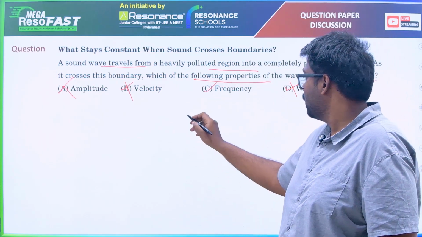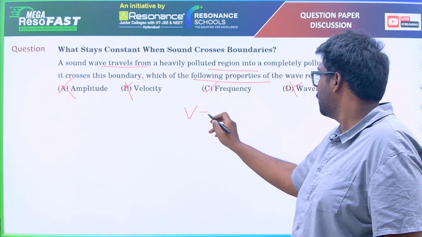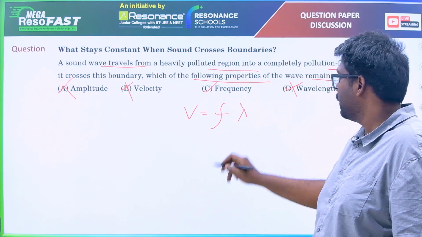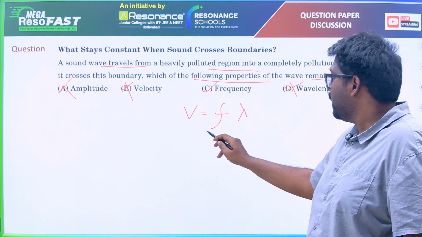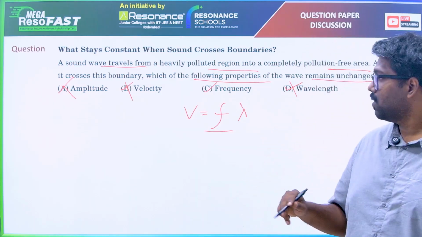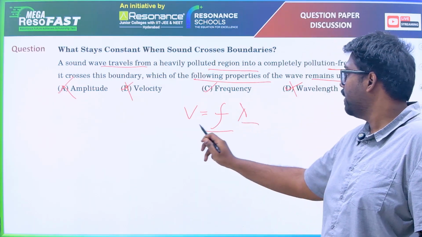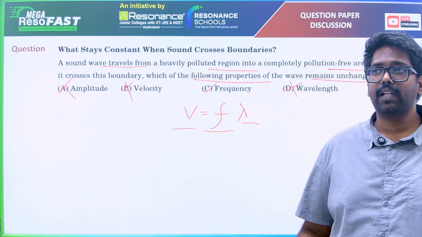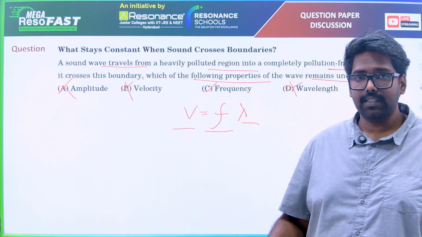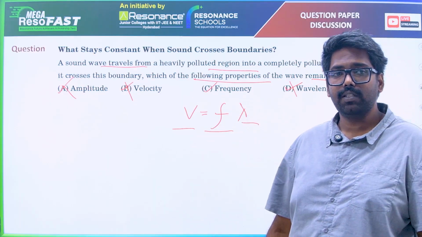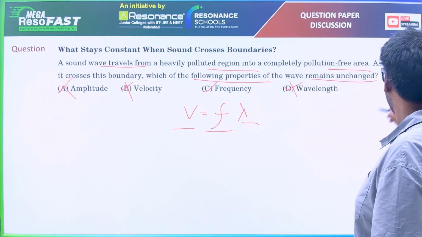What is the formula? Velocity is equal to frequency times wavelength. The frequency of any sound wave will always be constant, whereas wavelength and velocity change accordingly. We might have known that in a denser medium the velocity decreases, which implies even the wavelength decreases, but not the frequency. Frequency always remains constant.